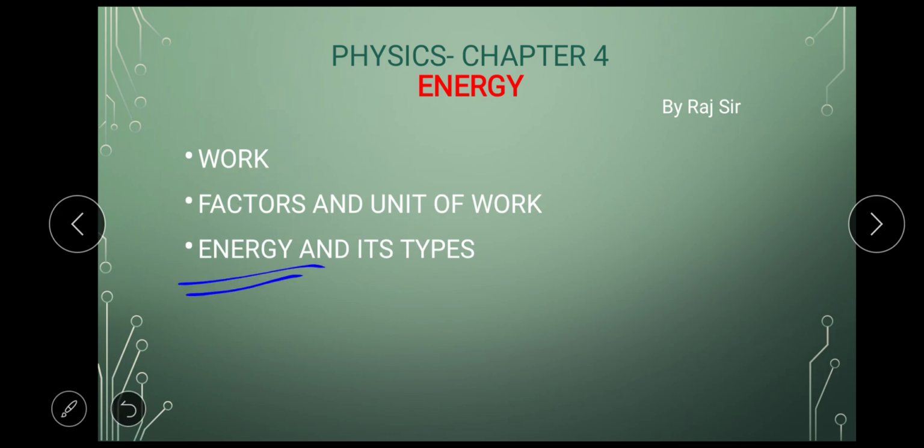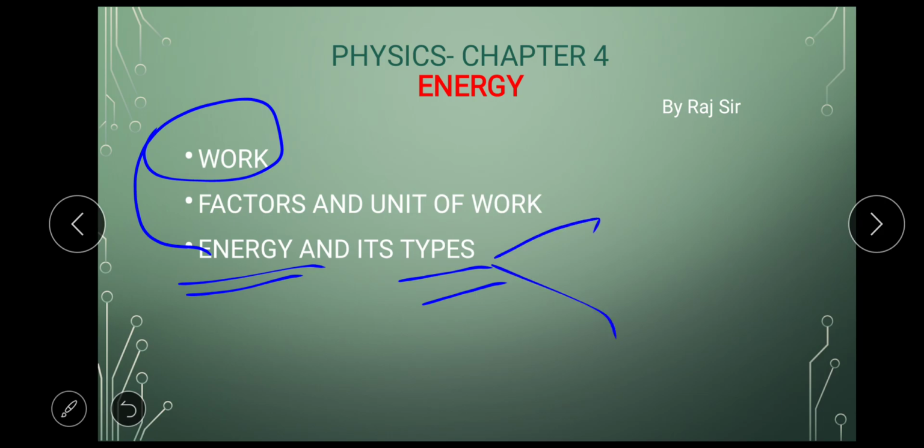In energy we'll study its types. Energy is closely related to work, so we'll see their relation. Then types: energy is broadly classified into two types. These are the classification which you have studied in your lower standards, that is kinetic energy, and the second is potential energy. So we'll study in detail what is kinetic energy and what is potential energy.